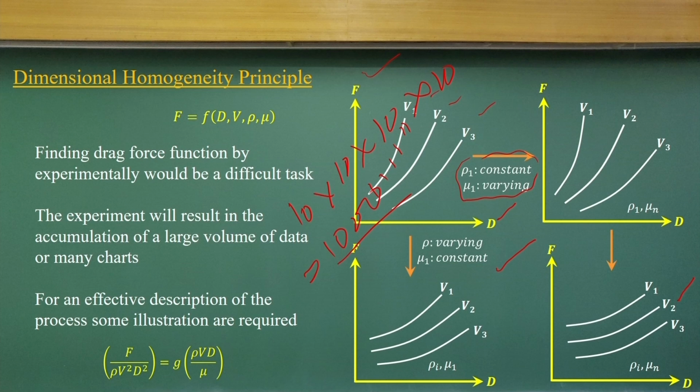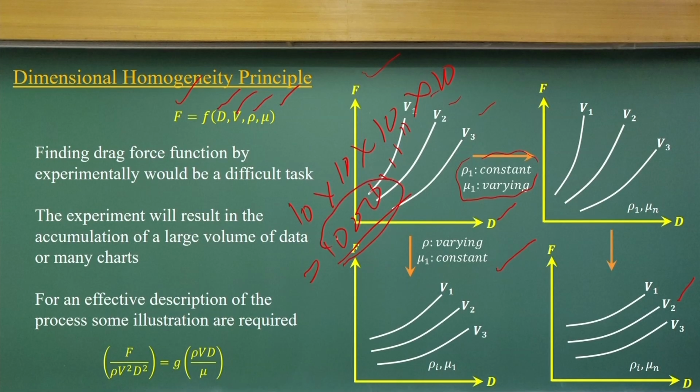But what we have to look at is whether there is some sort of dimensional relationship between these independent variables and the dependent variable. If they have a dimensional relationship and we can get that relationship, we need not do these 1000 experiments. We can do a smaller number of experiments. That means you can do 10 experiments. If you do a dimensional analysis to design these experiments, you just do 10 experiments to complete this process. What is the way to do it?